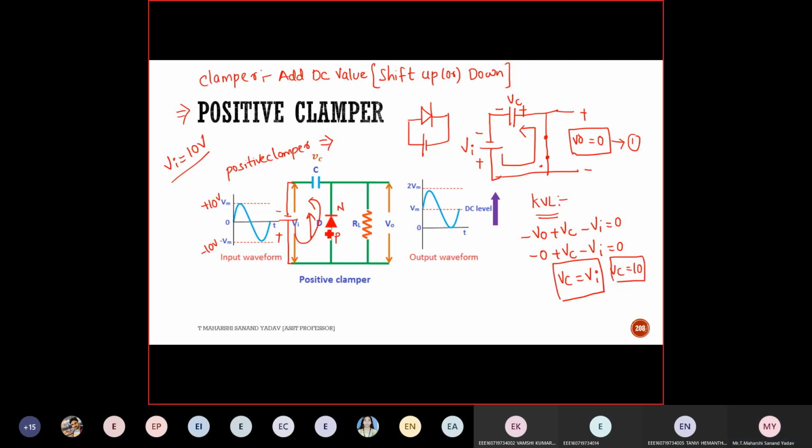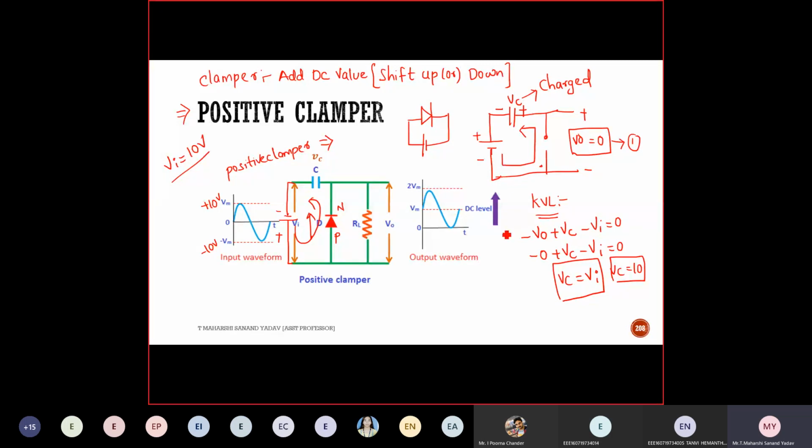This is case number 1. Now what I need to do? I need to reverse bias the circuit. So what's the change? Here you remove this part. Here it will be positive, here it will be negative. The diode will be open circuited. Okay, the diode is open circuited. Now apply KVL. Here it is positive, here it is negative. In case number 1, is the capacitor charged or discharged? Charged. Okay, good. So the polarity will be the same.